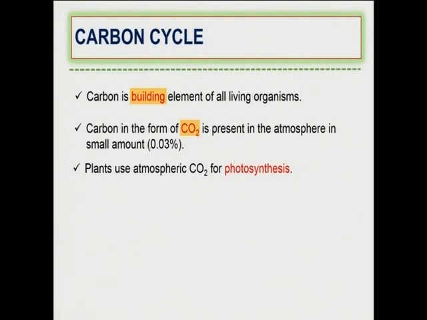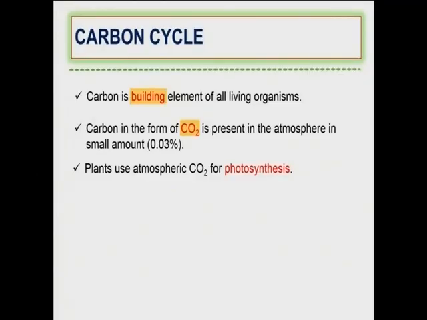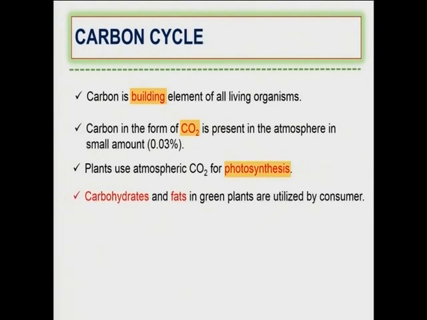And the plant uses atmospheric carbon dioxide for photosynthesis. Photosynthesis is one important process in which the plant prepares food, and that food is used by different living organisms. The carbohydrates and fats prepared during photosynthesis are utilized by consumers like us and even other animals.